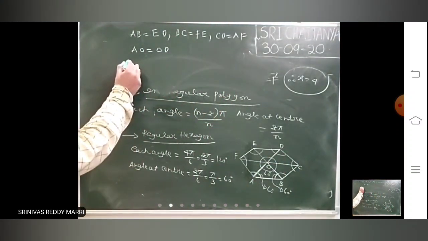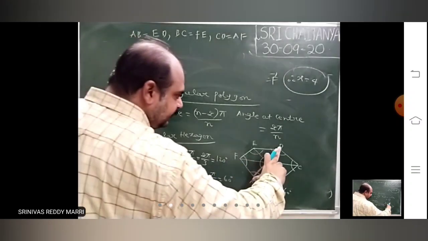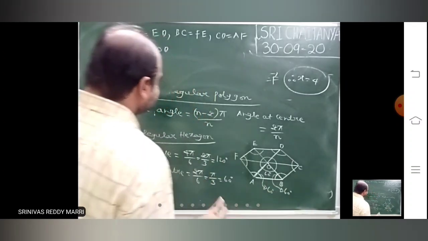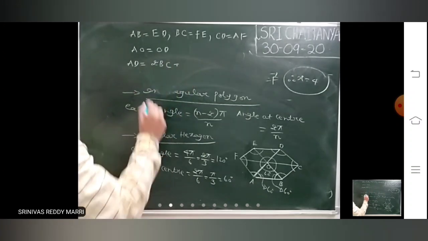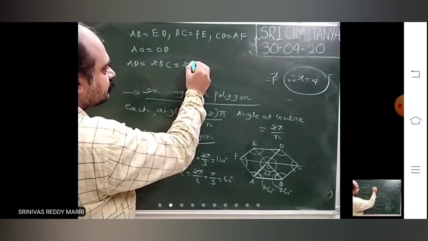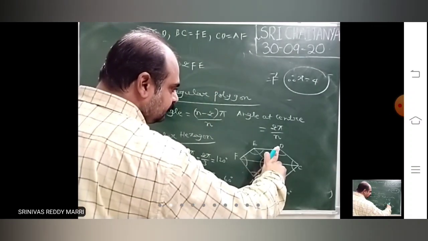That means we can say that AD will be twice BC, and that is equal to twice FE. AD is one diameter.